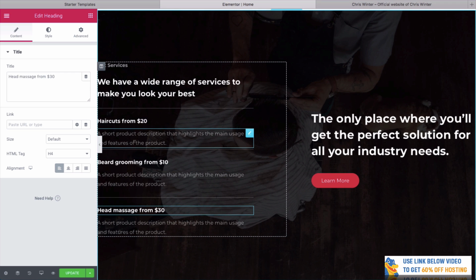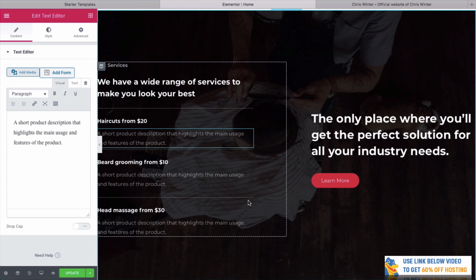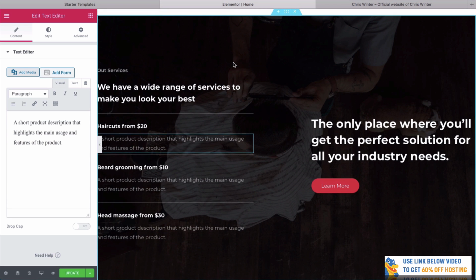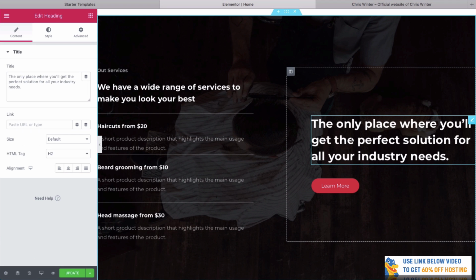And again, you could add a short product description here, so you could talk about the haircuts and things that you offer. But I'm not going to go too much into that because I don't really actually have a barber, but I'm going to show you the great ways to do it. And you can have a little tagline here.